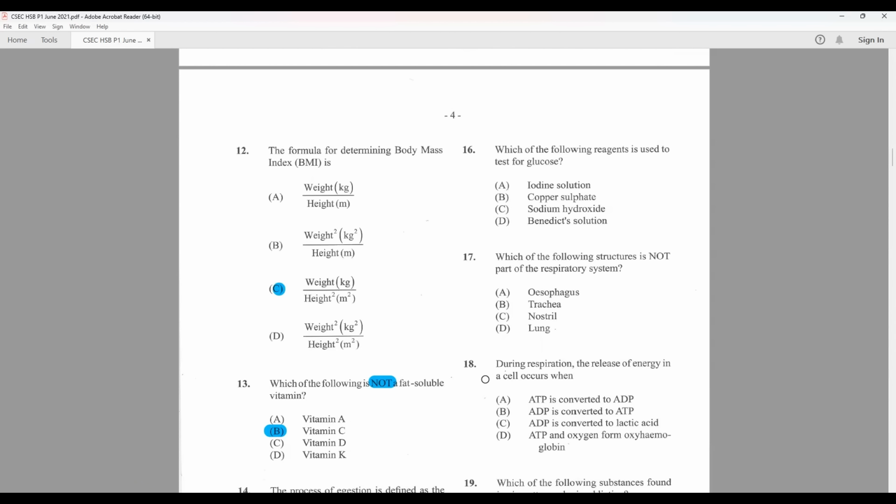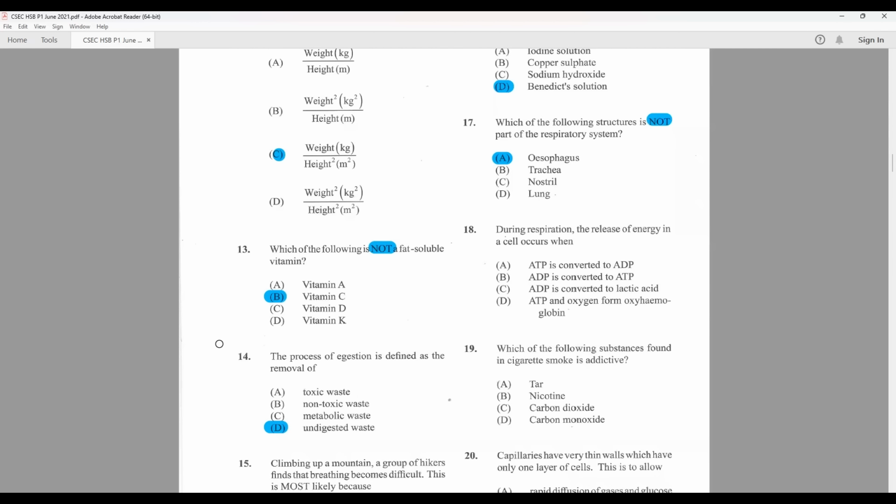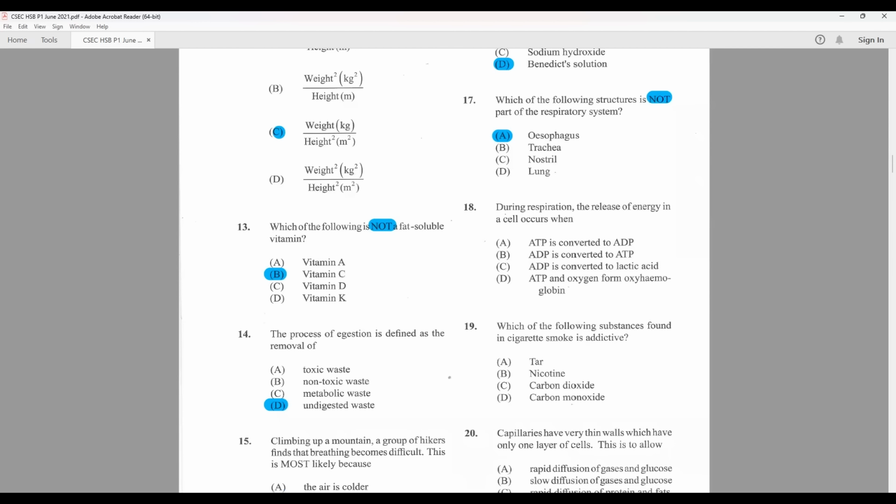Which of the following reagents is used to test for glucose? And glucose is a reducing sugar, which uses Benedict's solution. Which of the following structures is not a part of the respiratory system? The esophagus, and straight away we see that as the answer. The esophagus is part of the digestive system.